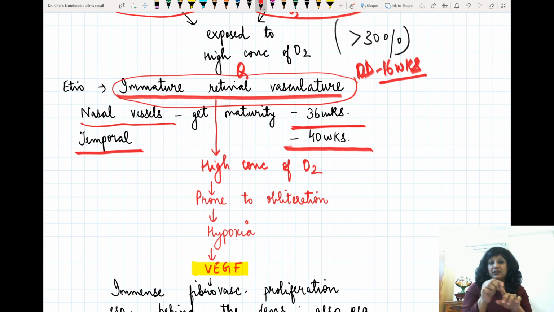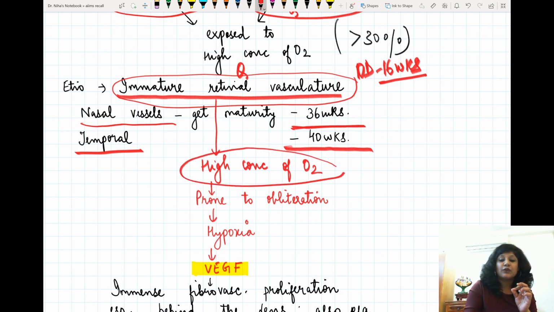So this means those babies who are premature, less than 1.7 kgs or less than 34 weeks period of gestation, their retinal vasculature is not mature, it is immature. Now, if you are giving high concentration of oxygen to these babies, now what is the meaning of high concentration of oxygen?